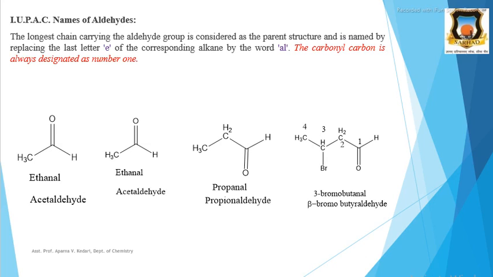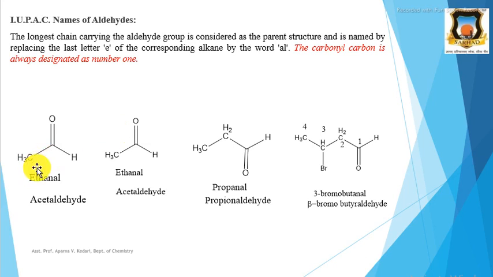Then IUPAC names. In the IUPAC nomenclature of aldehydes, the longest chain carrying the aldehyde group is considered the parent structure, and it is named by replacing the last letter E of the corresponding alkane. The carbonyl carbon is always designated as number 1.